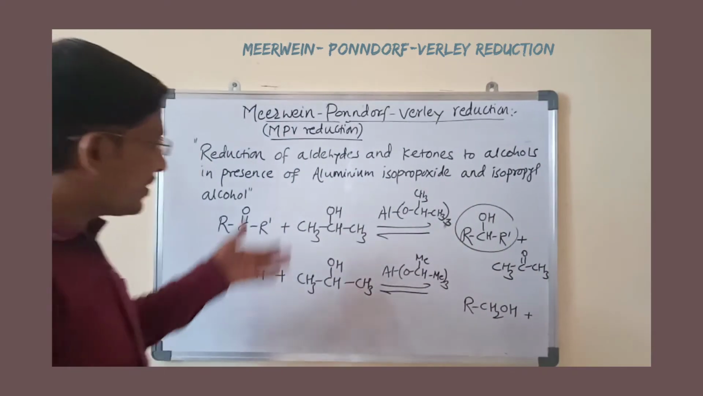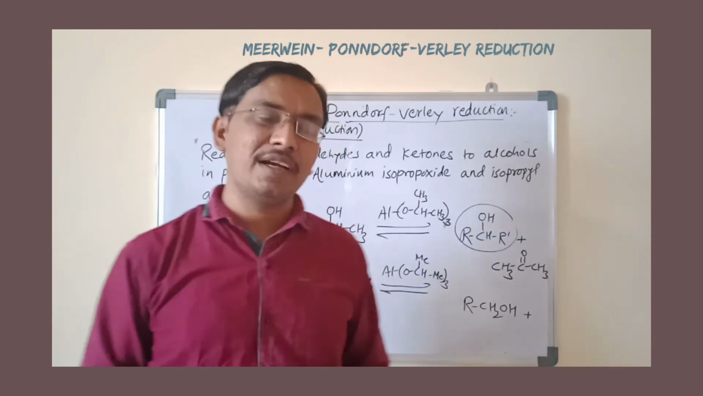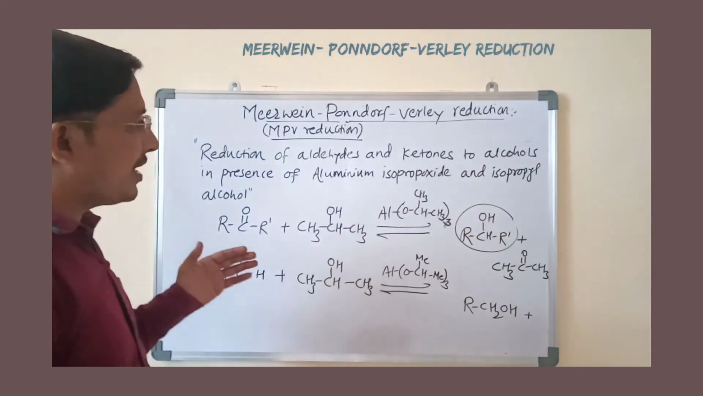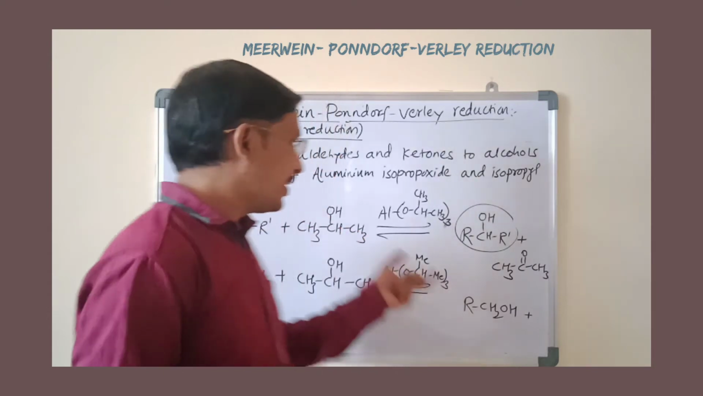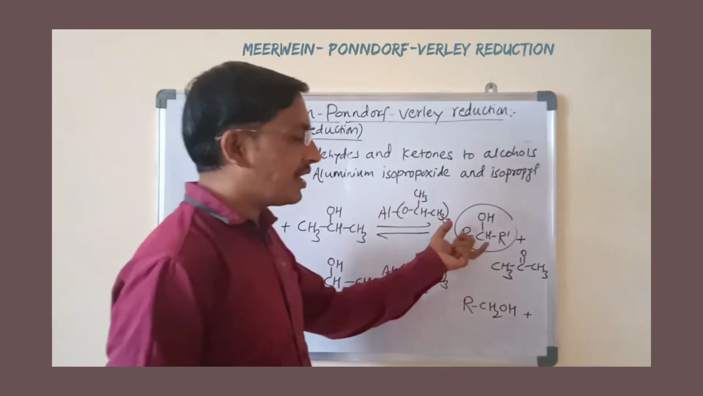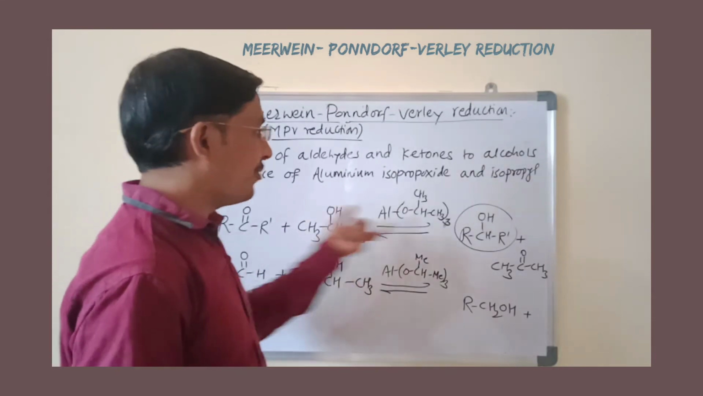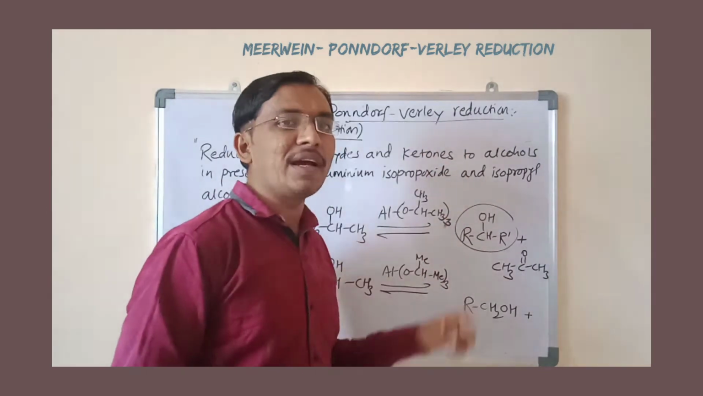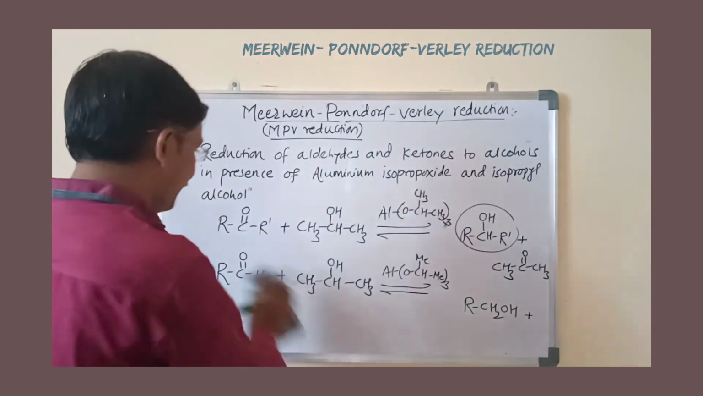In this reaction, other functional groups like carbon-carbon double bond or NO2 remain unaffected. This reaction is particular for the reduction of the carbonyl group, and exactly the reverse of MPV reduction is known as Oppenauer oxidation. This is a reversible reaction. That is, ketones or aldehydes are converted into alcohols, and alcohols are again converted into ketones or aldehydes. The back reaction is known as Oppenauer oxidation, and the forward reaction is known as MPV reduction. Both reactions are exactly reverse of each other.